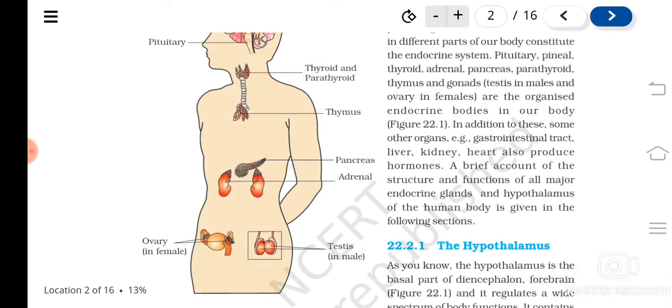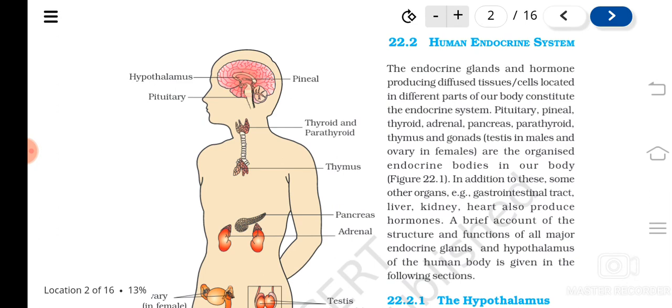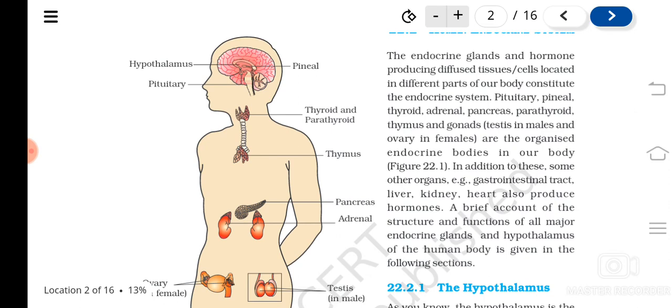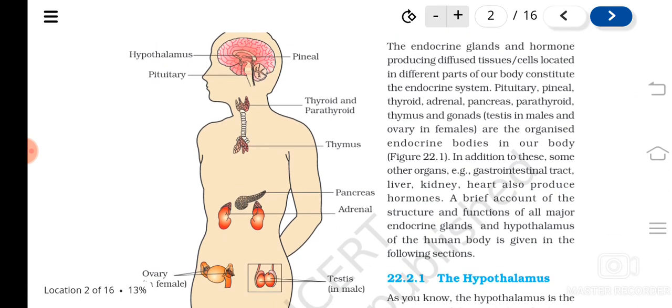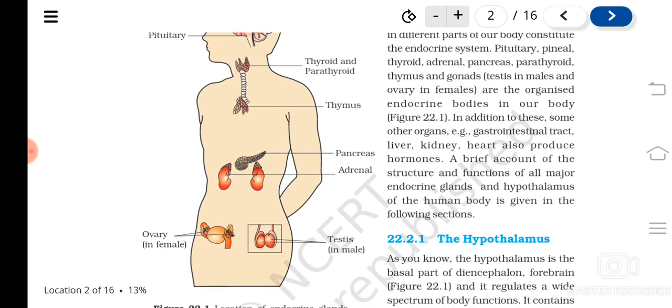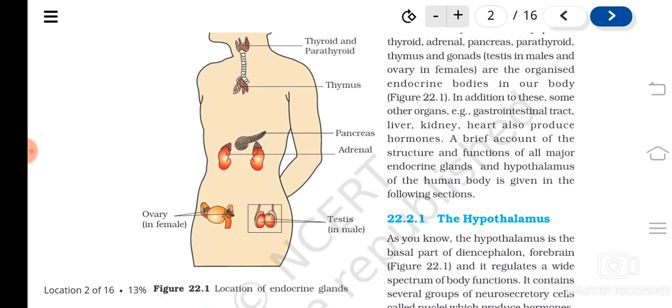So what are the endocrine glands in the human body? From top to bottom: pituitary gland, pineal gland, then the thyroid gland and parathyroid, which are located nearby, then the thymus, pancreas, adrenal gland, then testis and ovary. So these are the endocrine glands. In addition to this, some other organs like the gastrointestinal tract, liver, kidney and heart also produce hormones.